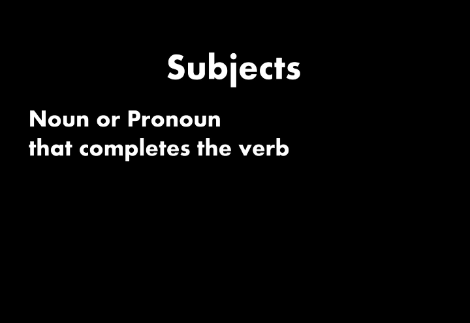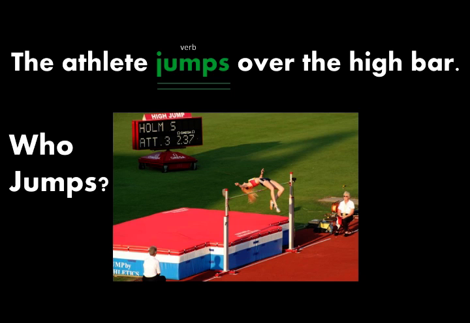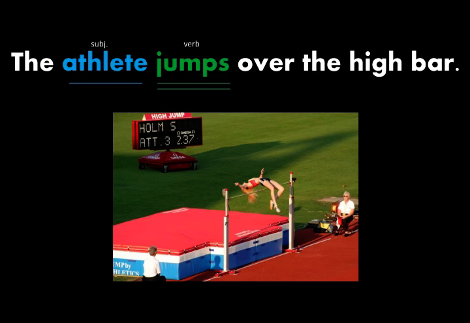You can determine the subject of a sentence by asking who or what before the verb. For example, in the sentence, "The athlete jumps over the high bar," the verb is jumps. You would ask, who jumps, to find the subject. The answer is the athlete. Remember that a subject is not just any noun in a sentence. It must be the noun that answers the who or what before the verb. Even though both athlete and bar are nouns in the sentence, the athlete is the only one that jumps. The bar does not jump anything in this sentence.